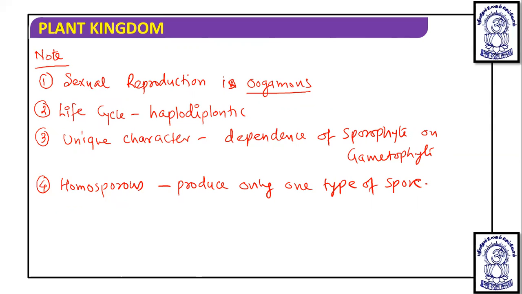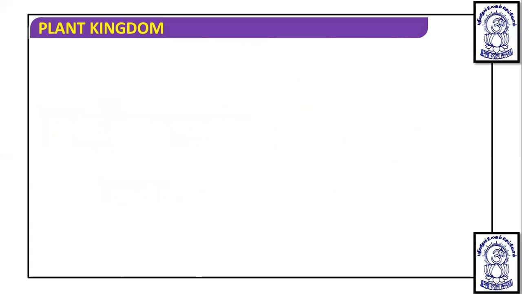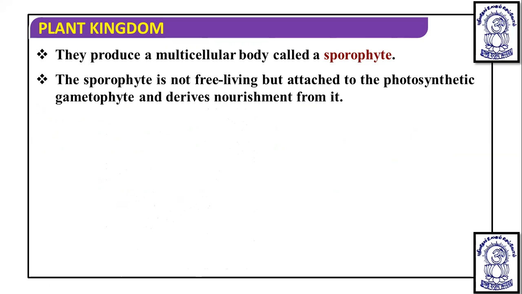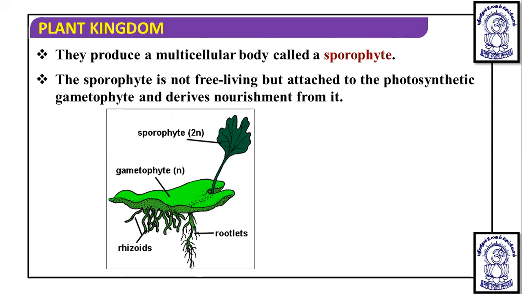Okay, so I hope you have understood this life cycle in detail in a proper way, and what mosses are, that also you have understood. Now we are going to talk about the classification. Before classification, here are some points which we have understood already in the life cycle, that we will revise again. The multicellular body is the sporophyte. The sporophyte is not free, as we have discussed. It is dependent on the gametophyte, and the gametophyte is photosynthetic itself because it is free living, and the sporophyte gets nourishment from it. You can see in this diagram again.